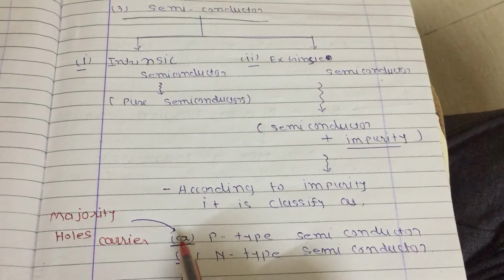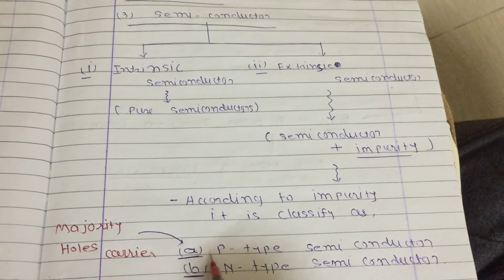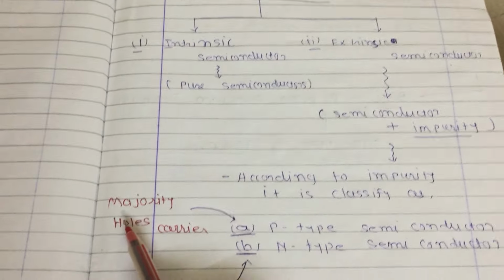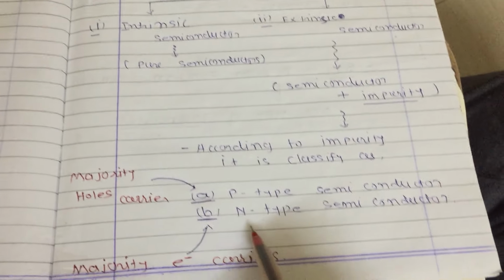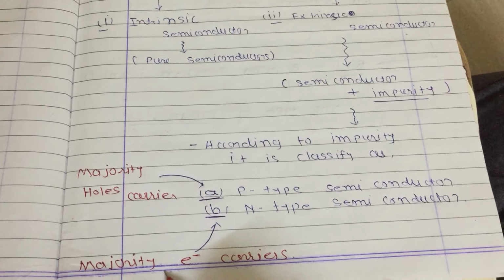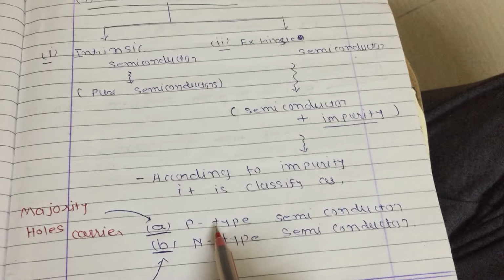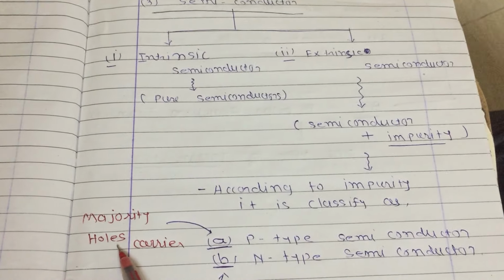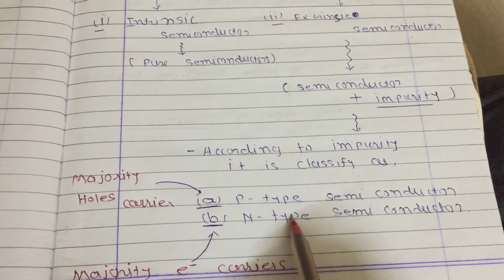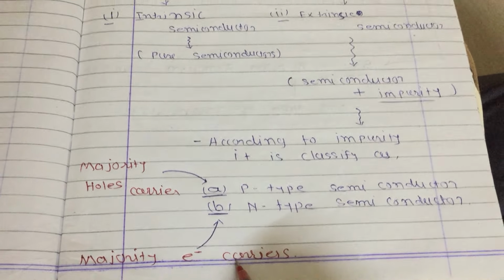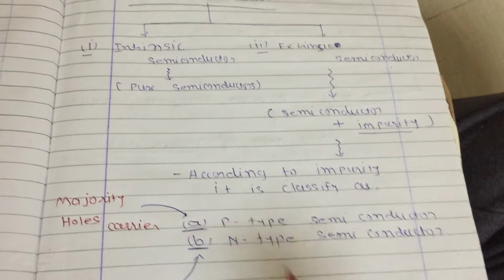We can say that in p type semiconductor the majority carriers are holes, and in n type semiconductor the majority carriers are electrons. So in p type semiconductors conduction takes place due to holes, and in n type semiconductor conduction takes place due to electron carriers.